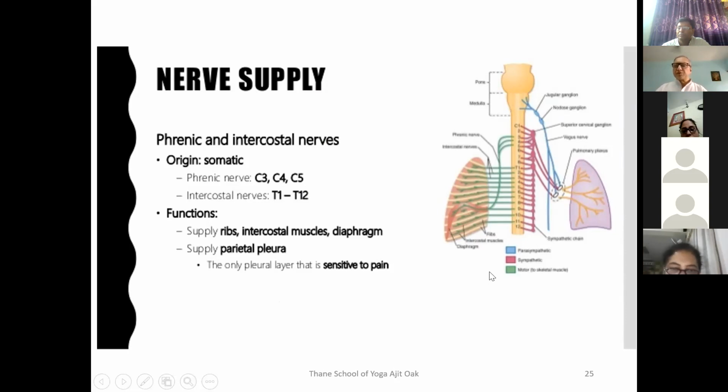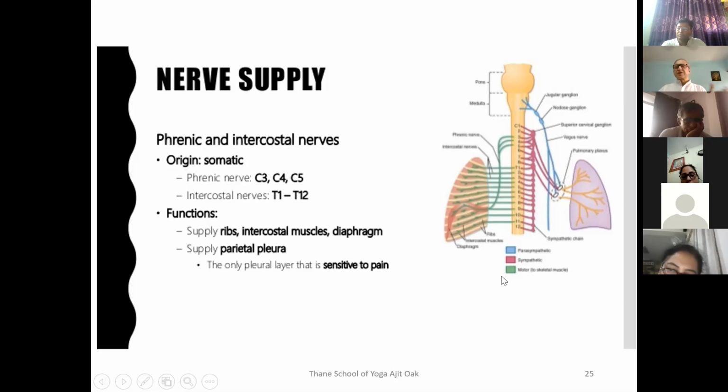Why? If the fluid pressure increases there, that is detrimental to the working of the lungs. Lungs are a critical part of the body, a critical part of the system. That's why pain can be perceived only in the pleura. The pain cannot be perceived in the bronchi or in the alveoli. It can be perceived only in the pleura.